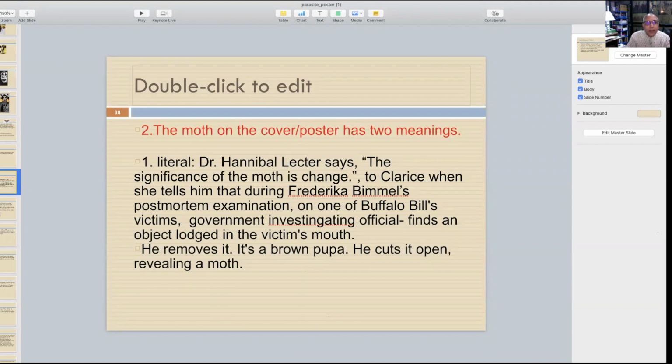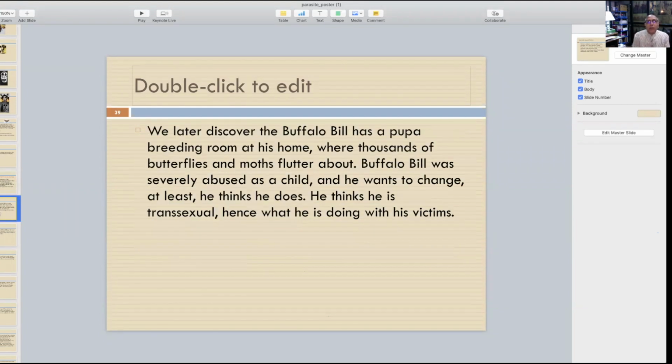Then we'll move a little further. We later discover that Buffalo Bill has a pupa breeding room at his home where thousands of butterflies, which is not the right word, moths, flutter around. Buffalo Bill was severely abused. Now there's a history behind why he does it like that. He was severely abused as a child, and he wants to change, at least he thinks so. He thinks he is a transsexual, hence what he is doing with his victims.